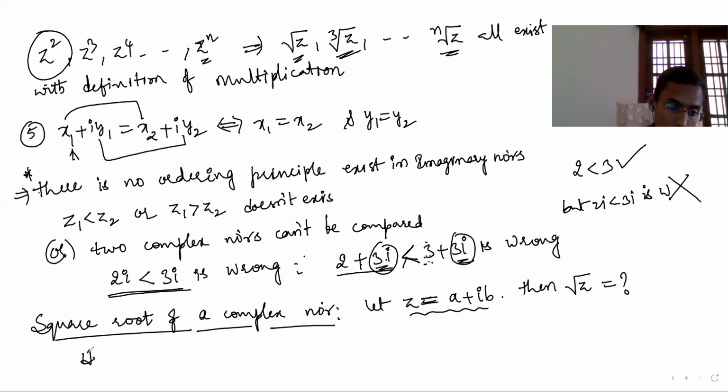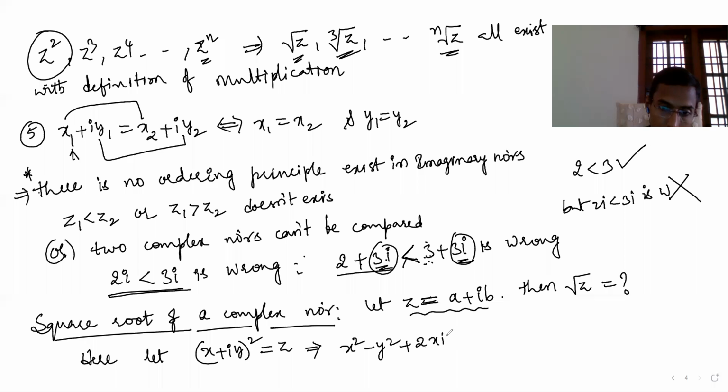Here you can say, let x plus iy, whole square, equal to what? Let's say this is z. That implies what will happen, you know? x square minus y square, (a plus b) whole square means i square into y square plus 2x iy.